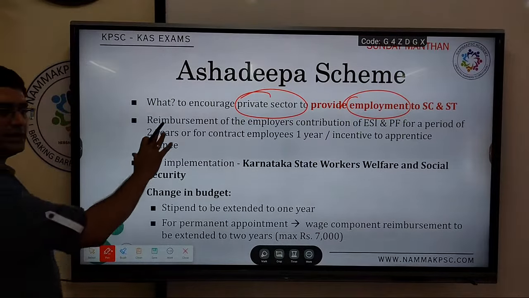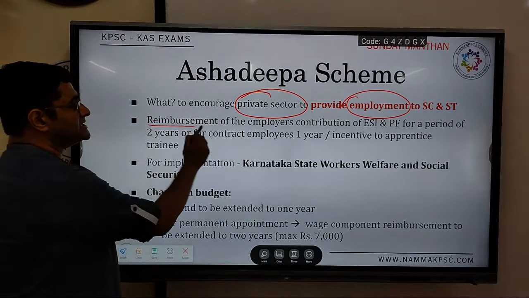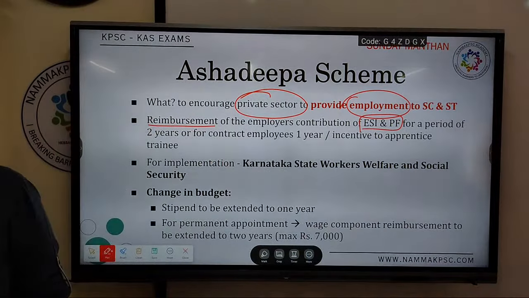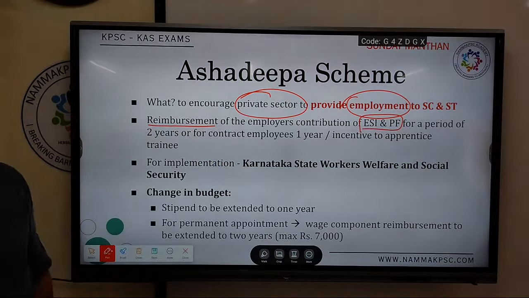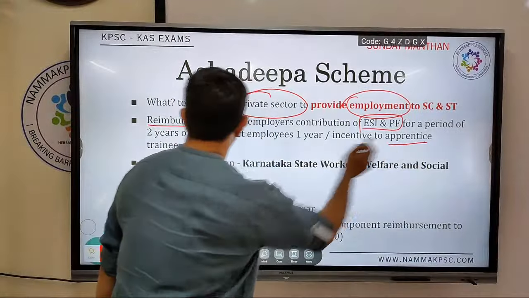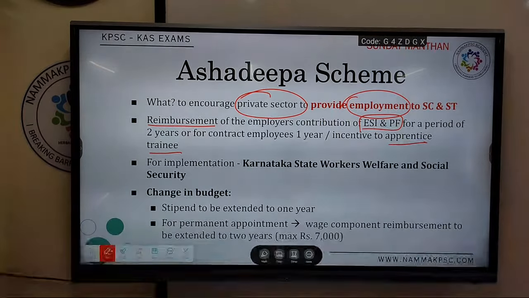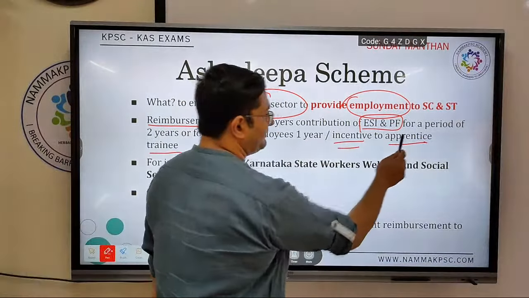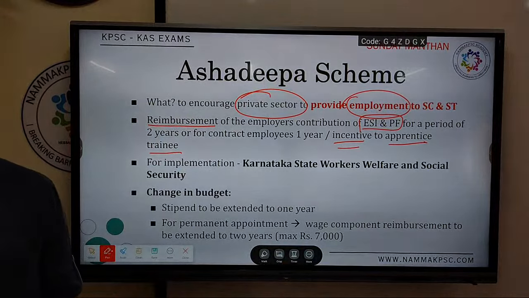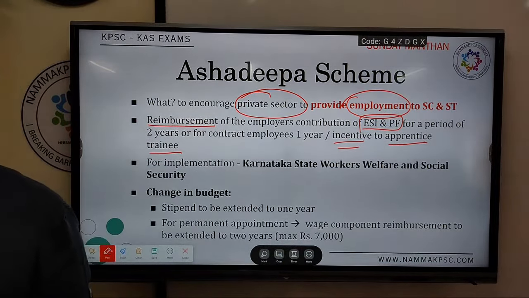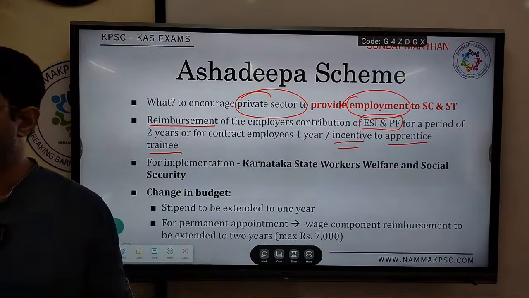For example, in the scheme, reimbursement of ESI and PF contribution that is made by the employer. Then if apprentice training or internship is given to them, the government will give an incentive. Apprentices, after they get basic education, will be given apprenticeship by the private companies.